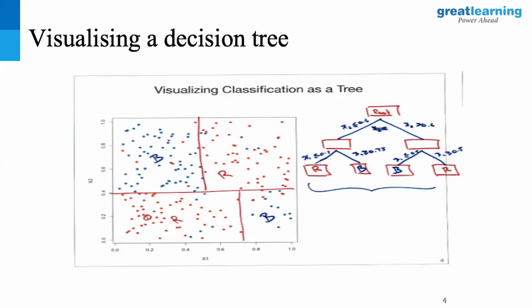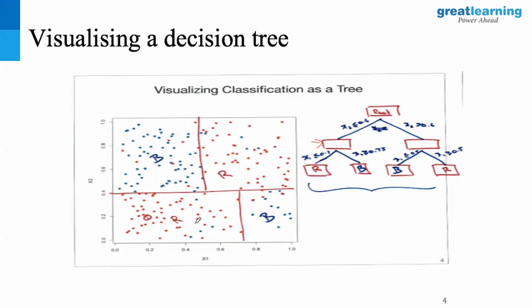Right. Now, the key point I would like you to notice here is the variables x1, x2 are tried at all levels. Which means that after the first split, it's not the case that I'm going to overlook x2. I'm still going to try and see if I can find a value in x2 that will help me do better. If I have multiple other points scattered inside, I want to do that better. So all variables are tried at all levels of split. If I had a split value earlier, I'm not going to try the same value. I'm going to try something lower or higher, depending on what is going to give me the ideal situation.